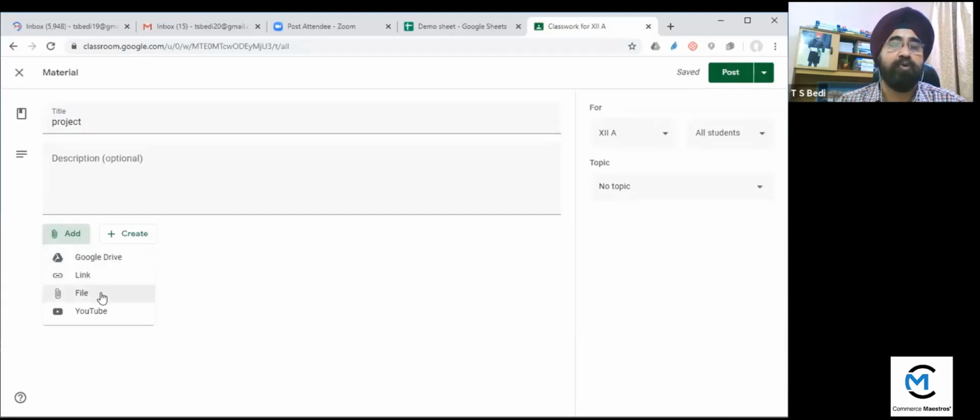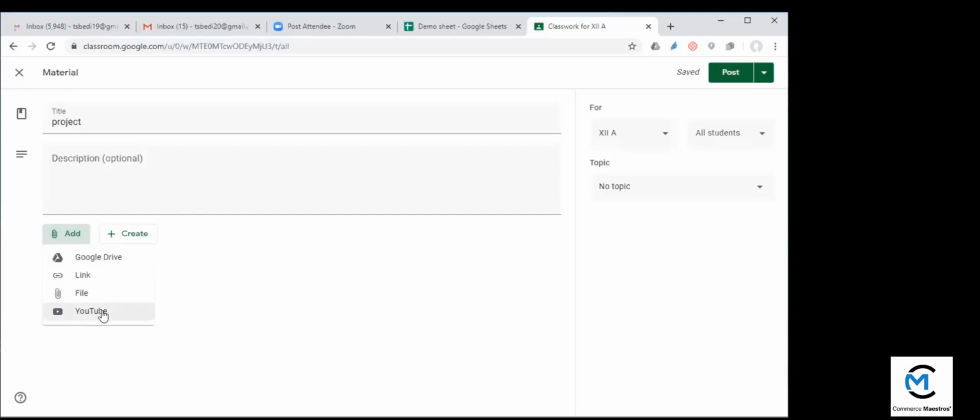File you can upload, you can upload the YouTube. One thing is very good for this one. Whenever you share the YouTube link with the student, they will click on that link and the YouTube video will appear, and there they can see other videos also, and advertisements are appearing. So many distractions are there.